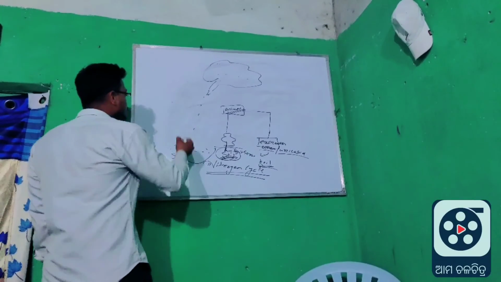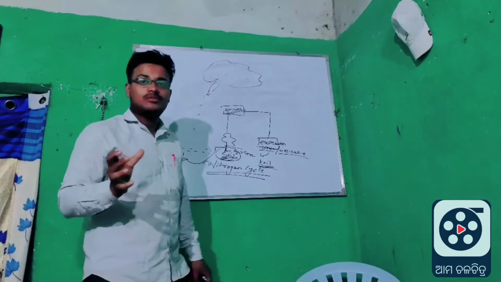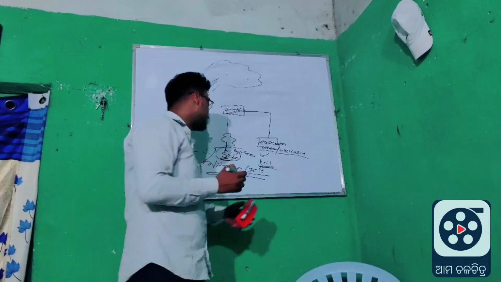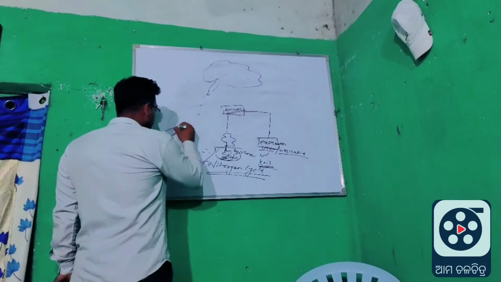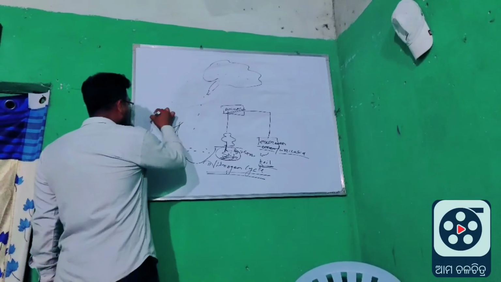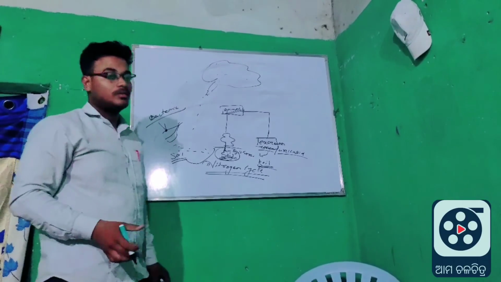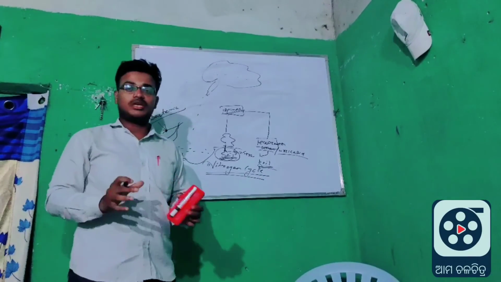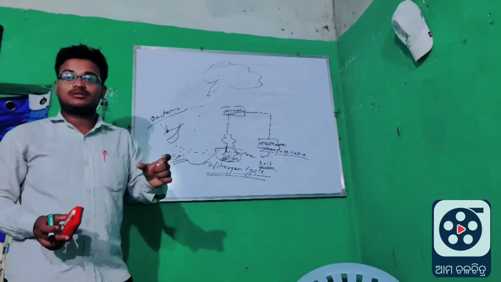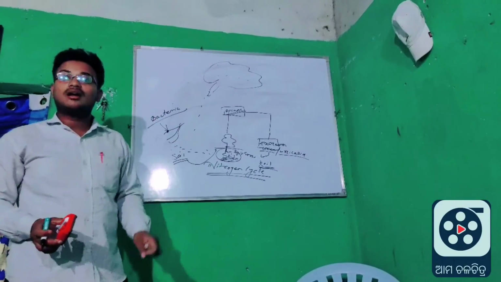Next, atmospheric nitrogen. Sometimes there are nodes on plants, and these nodes are caused by bacteria. This relationship is known as symbiotic relation. In previous classes we read about symbiotic relations. What is the name of the bacteria?